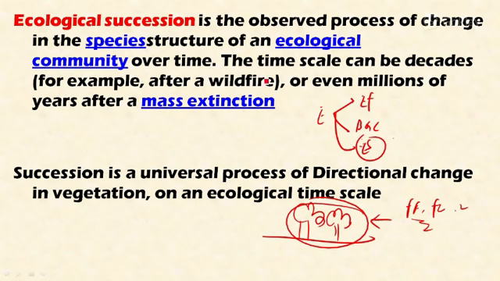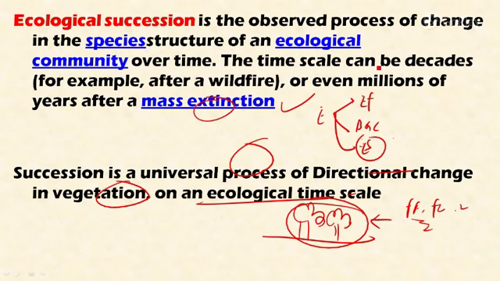The definition of ecological succession is the observed process of change in species structure of an ecological community over time. The time scale can be decades, for example after a wildfire or forest fire, and even millions of years after a mass extinction. Succession is a universal process of directional change in vegetation on an ecological timescale. It occurs when a series of communities replace one another due to a large scale destruction, either natural or man-made, as I explained earlier.